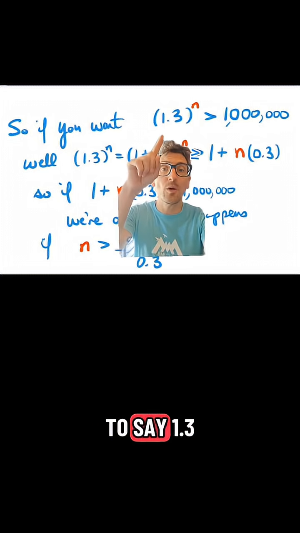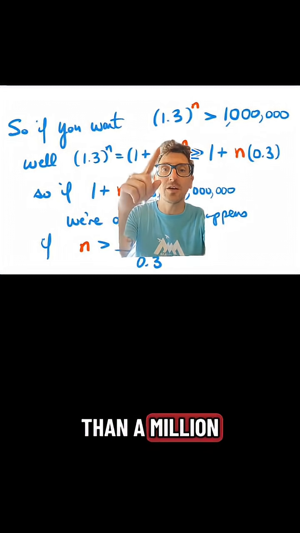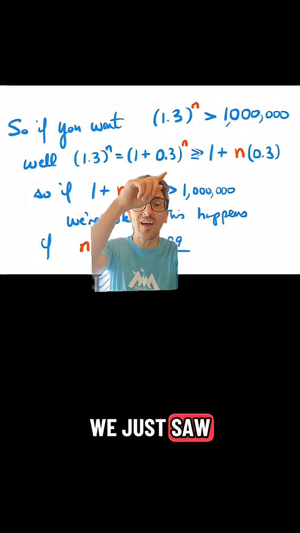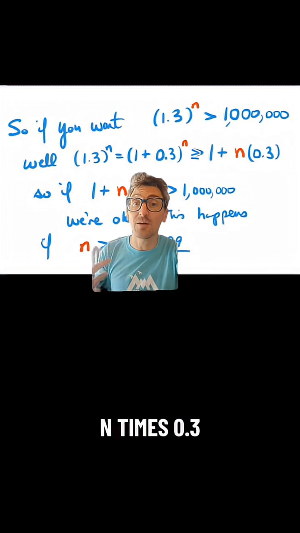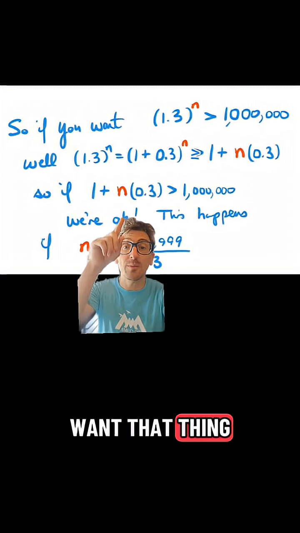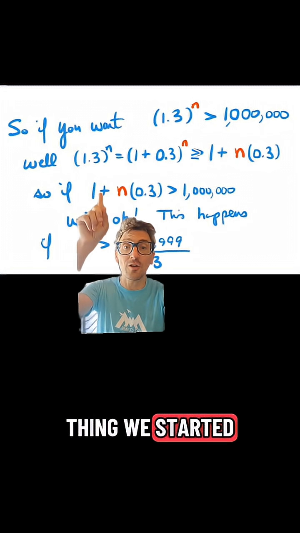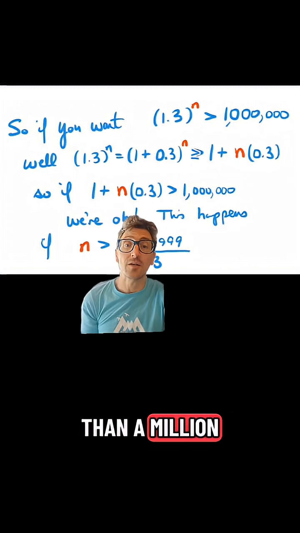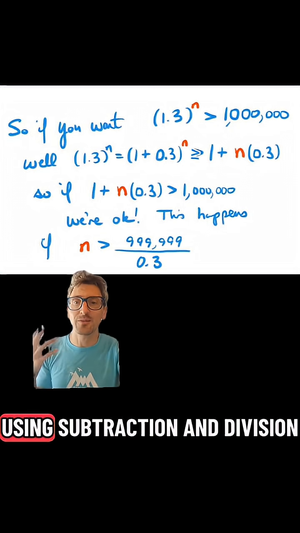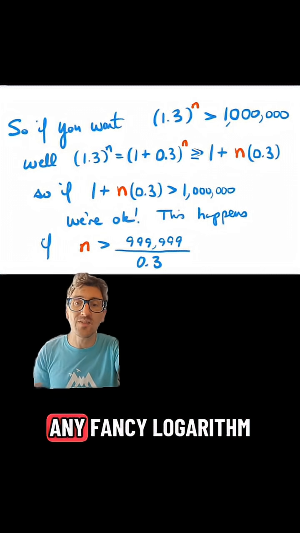But now if we wanted, say, 1.3 to the n to be bigger than 1,000,000, by what we just saw, that's going to be at least 1 plus n times 0.3. And if we want that thing to be bigger than 1,000,000, well then the thing we started with is definitely going to be bigger than 1,000,000. And this is something we can solve for just using subtraction and division. We don't need any fancy logarithm.